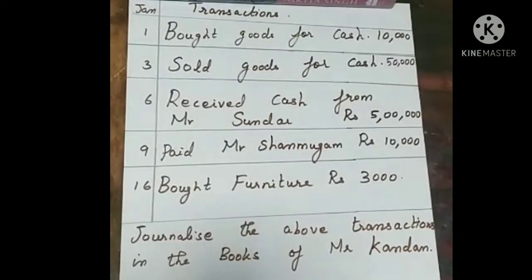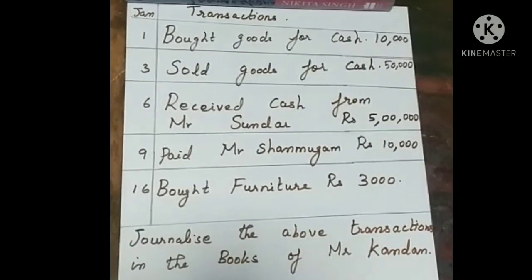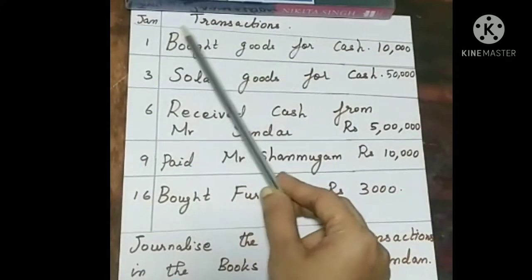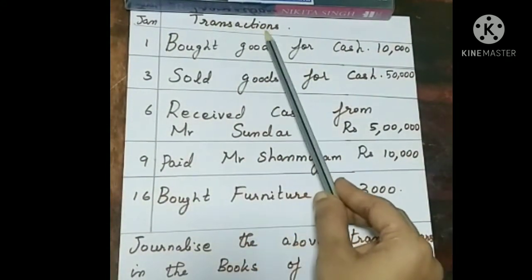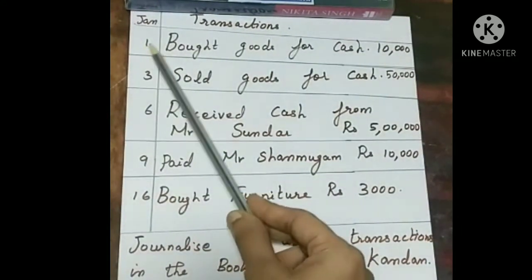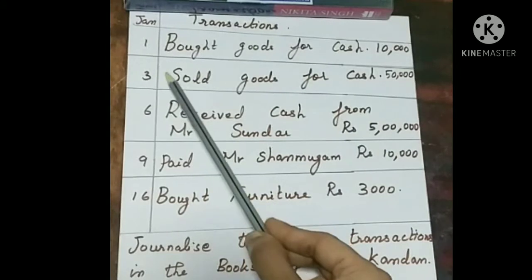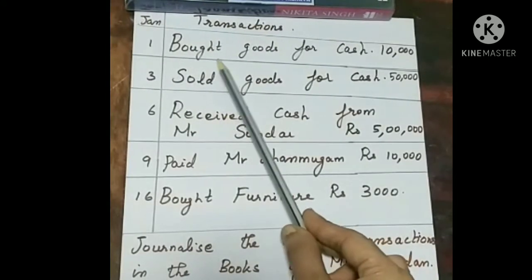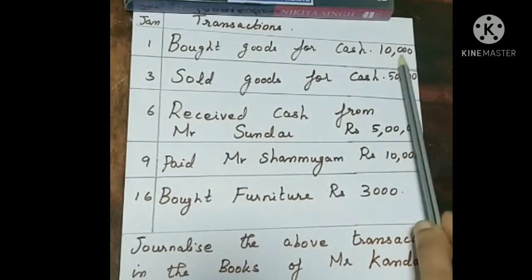Example. Okay, let's see some examples relating to the journal. Some transactions have occurred for Mr. Kantan. These are the transactions that occurred for him on January 1st, 3rd, 6th, 9th, and 16th. Brought goods for cash, 10,000.